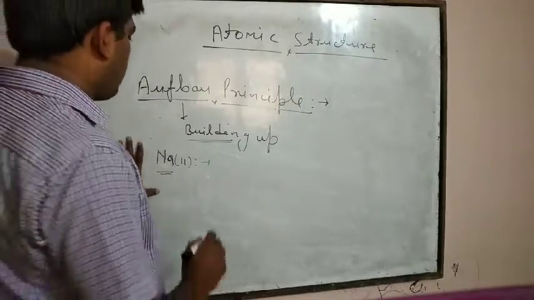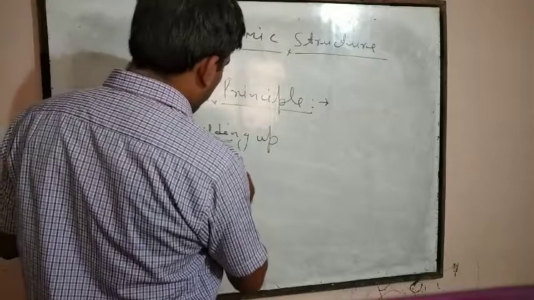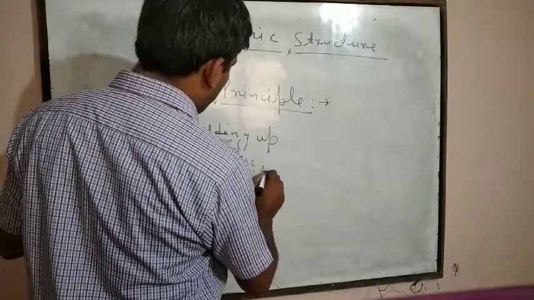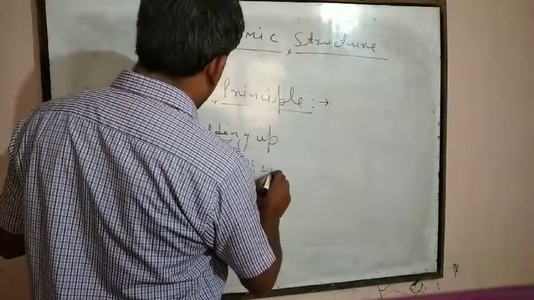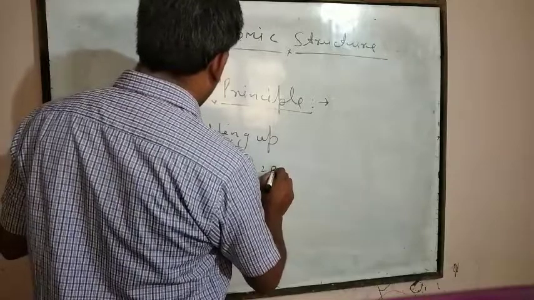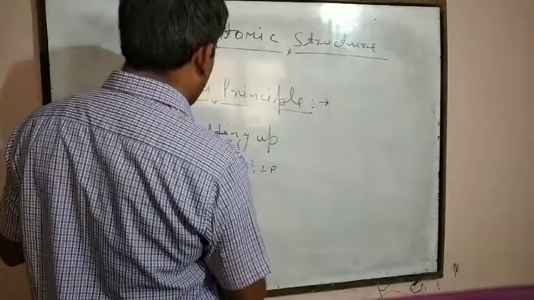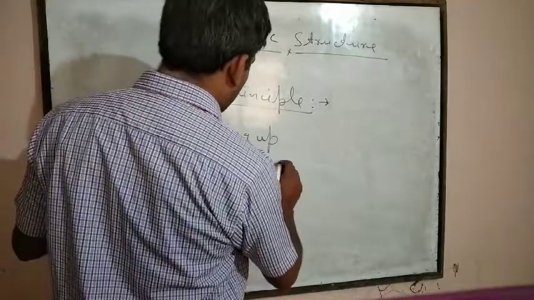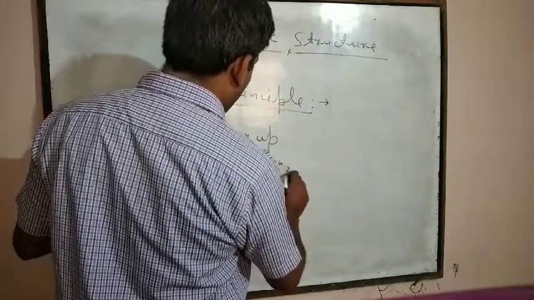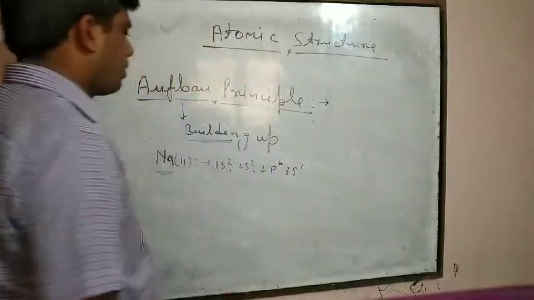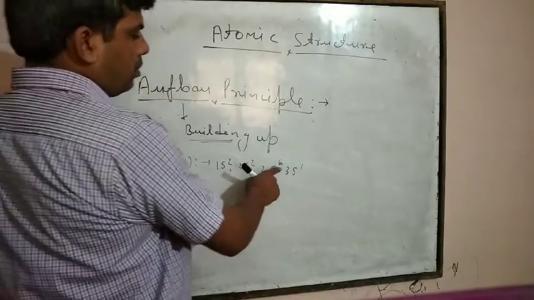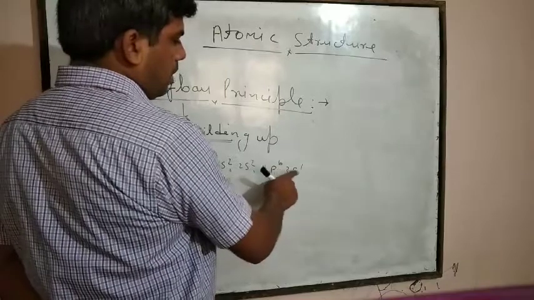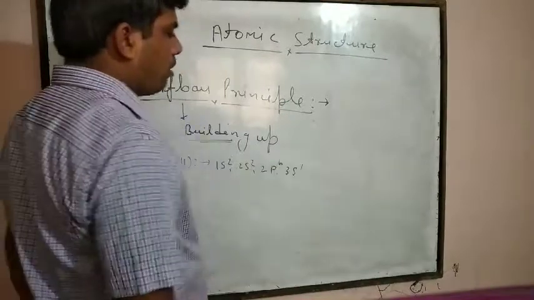Then we can write the electronic configuration 1s2, 2s2, 2p6, and 3s1. That is 2, 4, 10, and 1 electron in the s orbital.